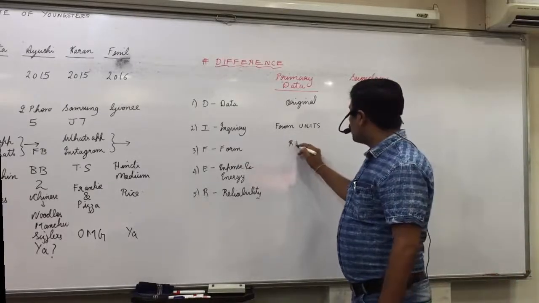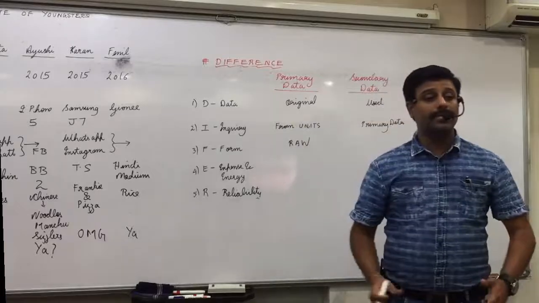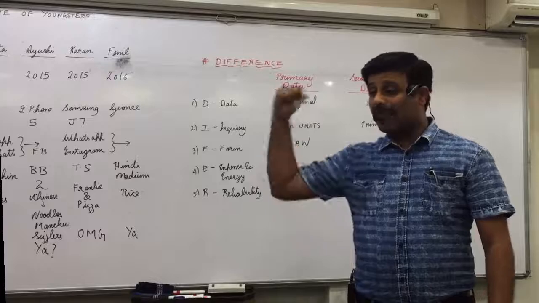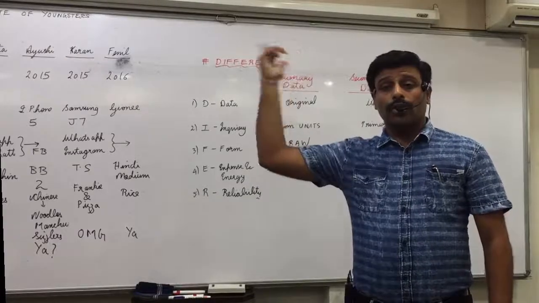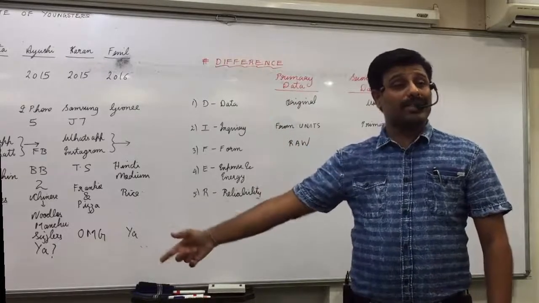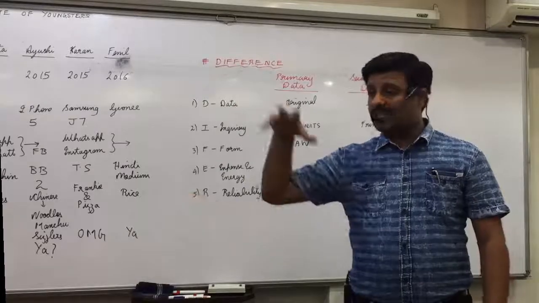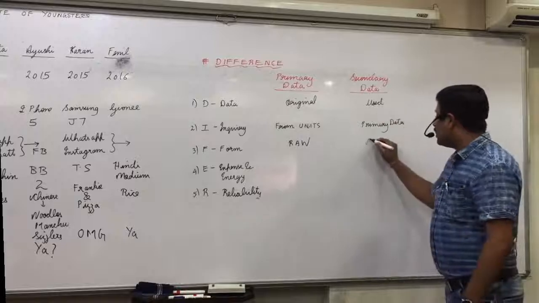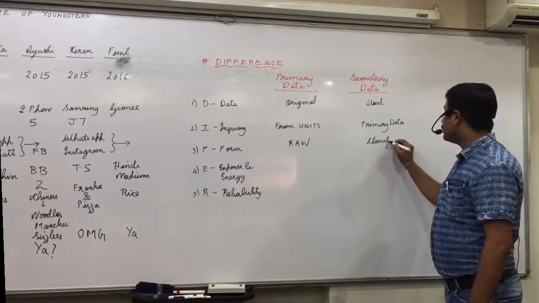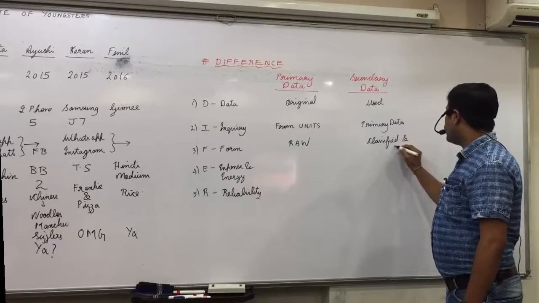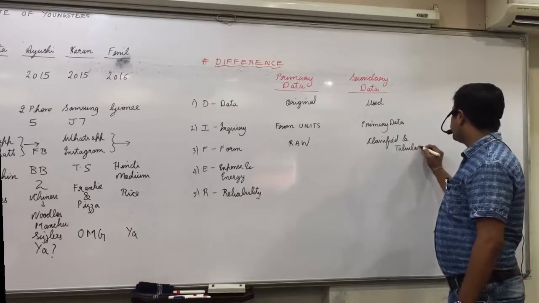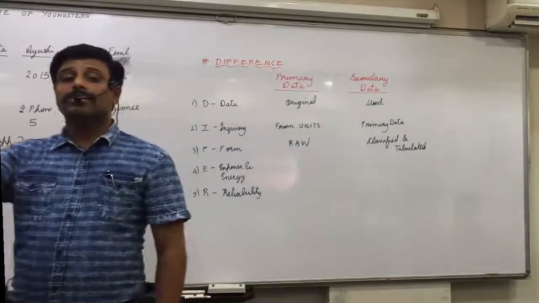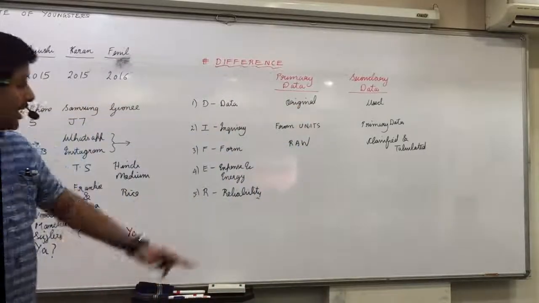Form: it is raw. What do you mean by raw? Haphazard. If you remember, yesterday when I collected the information, was it haphazard or not? Yes. First was 51%, last was some 80s. Haphazard order. Then we put it in proper order. That is called classified and tabulated. Here, because you collected it for the first time, it is haphazard. We call it raw.